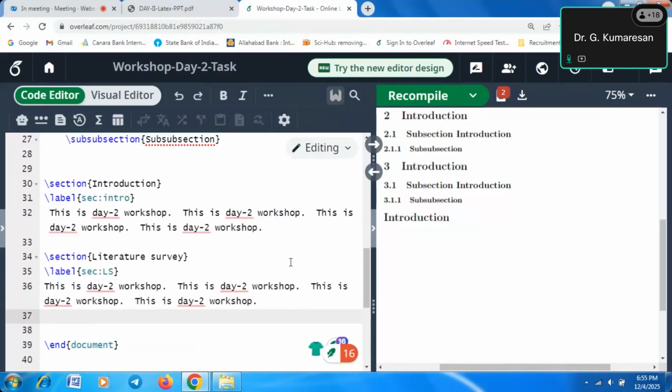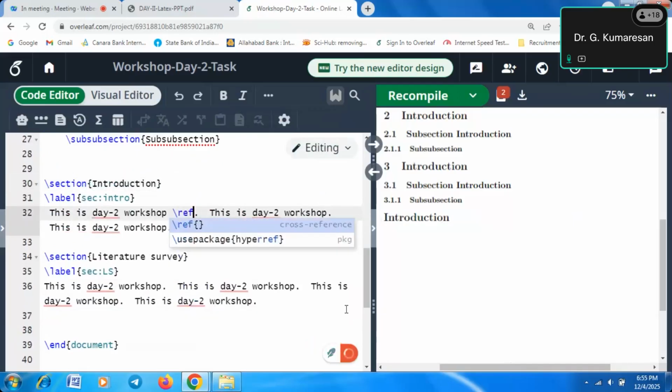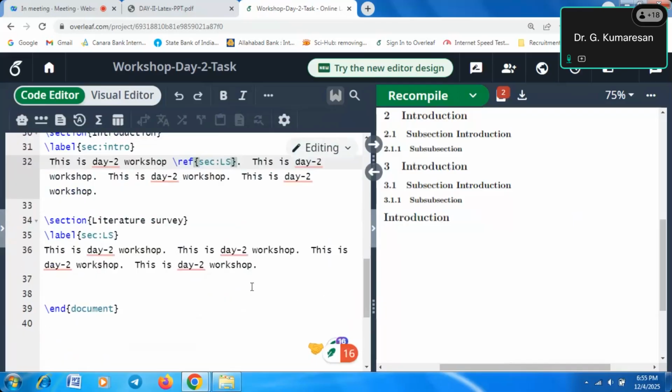First, in section 1, I have to refer to section 2. So REF, open curly brace, closed curly brace. If you use the open curly brace, automatically that label name will come. See, automatically the label names are coming. If you have properly placed those labels, automatically it will come. So you have to select the section LS. Okay, that part is over.